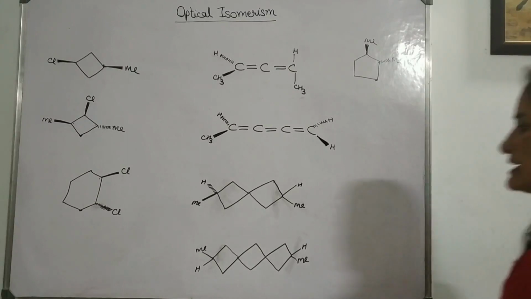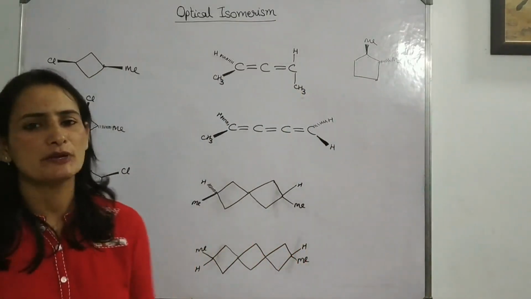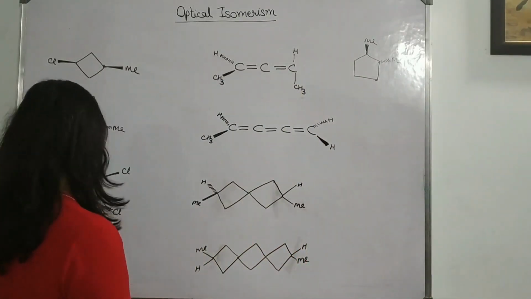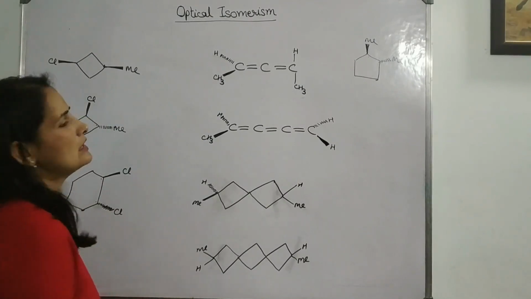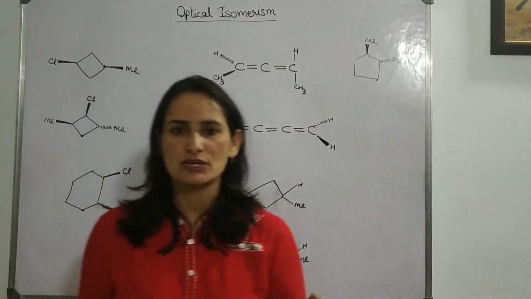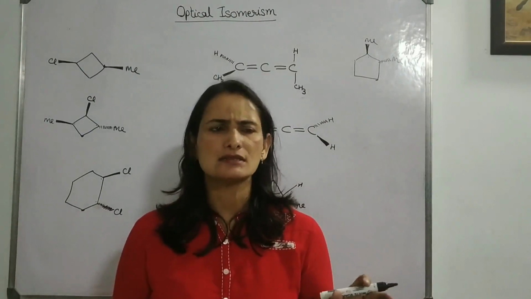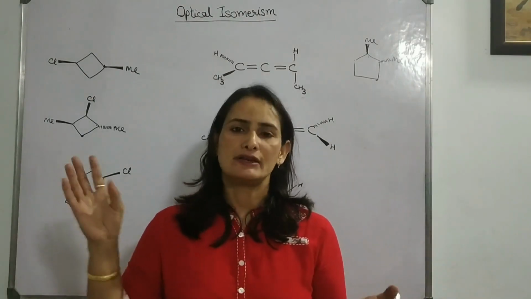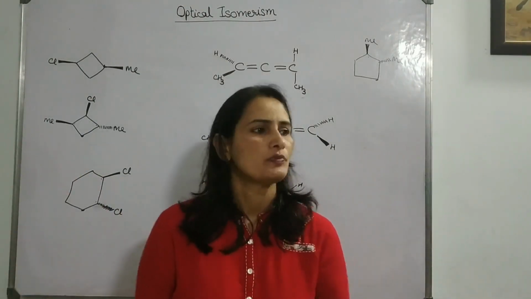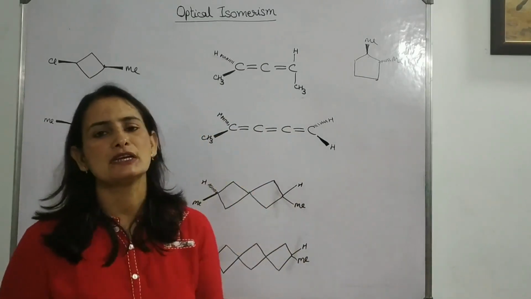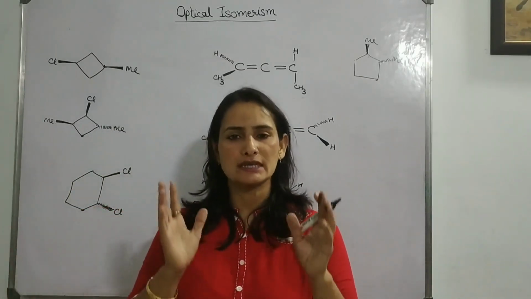So guys, let's take this example to check whether optical activity is shown or not. First of all, we are not going to check the chiral centers, but it's better if you check, in case somebody asks you. But to show optical activity, what do we need to check? POS and COS.